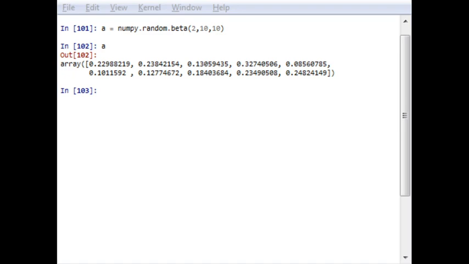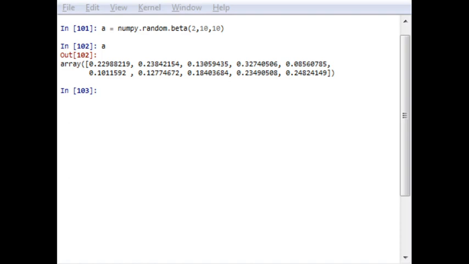In a similar manner, you can use a binomial function for distribution. It returns an array that follows binomial distribution. That is, the samples are drawn from a binomial distribution with specified parameters. The number of trials will be denoted by n, the probability of success will be given, between 0 to 1.